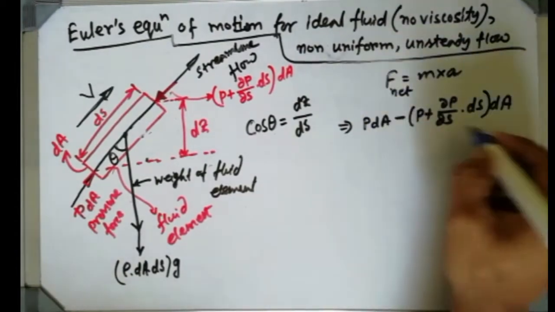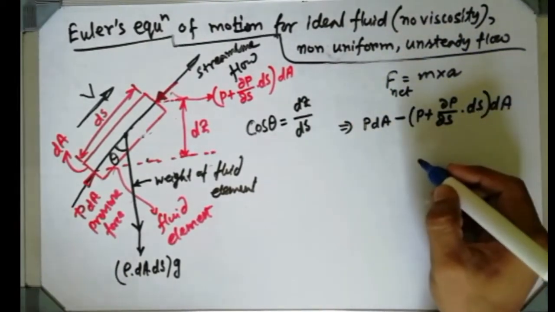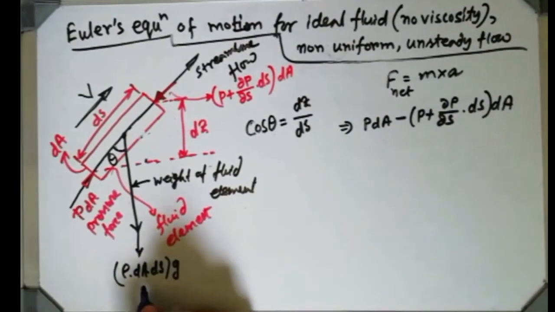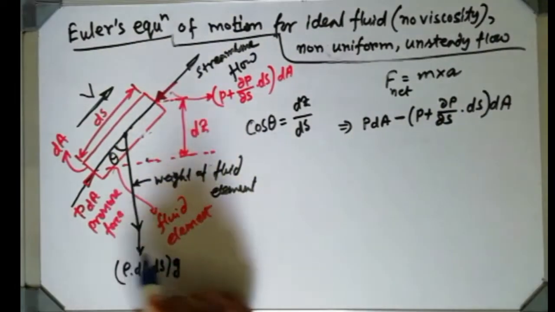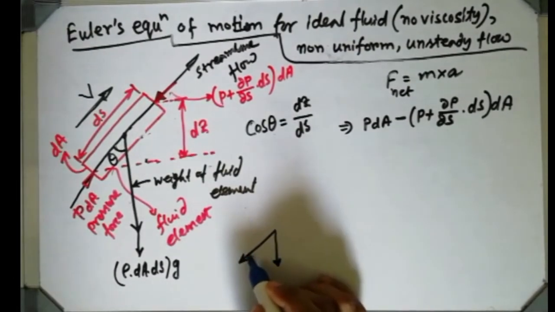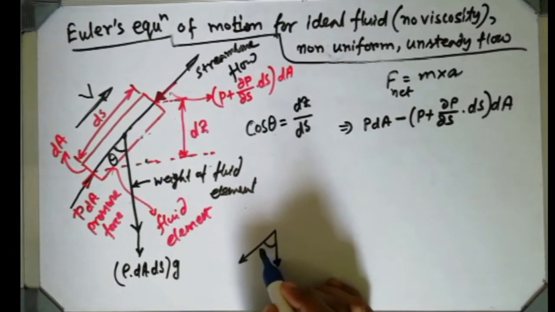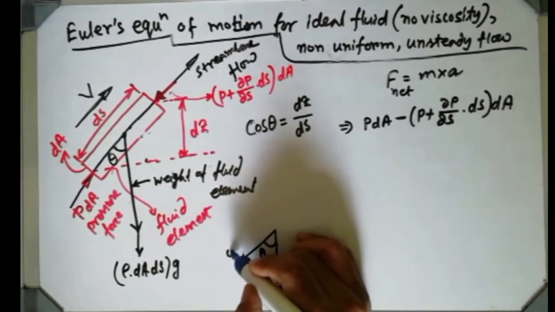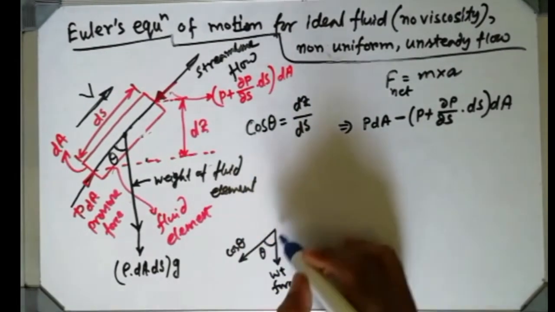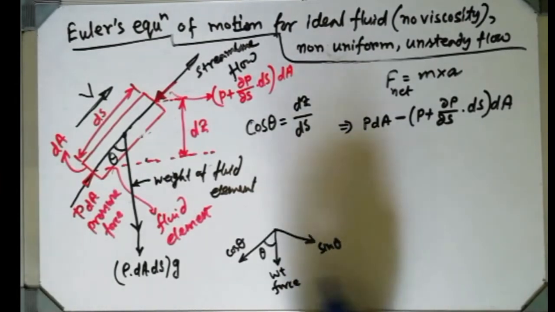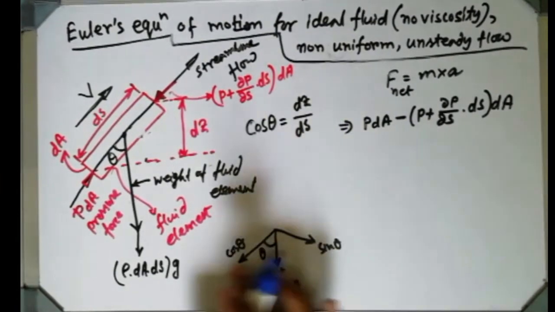Those are the two pressure forces I am considering, and the weight force also will be there. That weight force is acting vertically downwards, so a component should be considered. If this angle is theta, one component will be in this direction, it will be cos theta, and one component in the other direction, that will be sin theta. The vertical component I am not considering, I am considering the cos component.